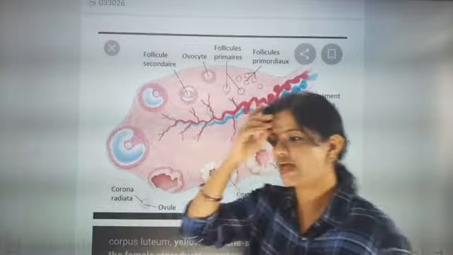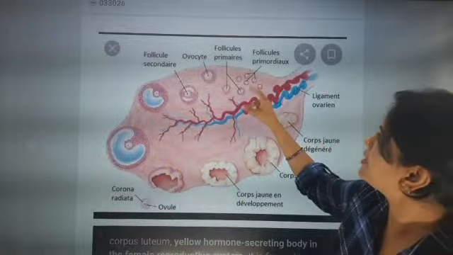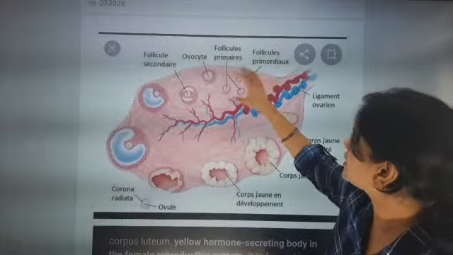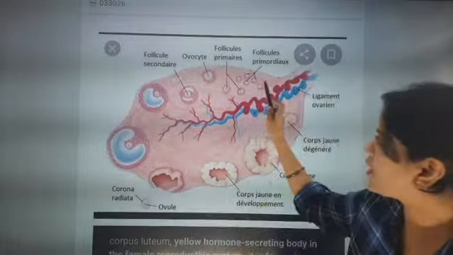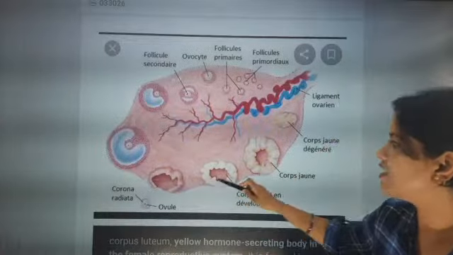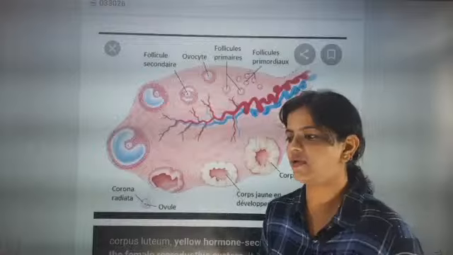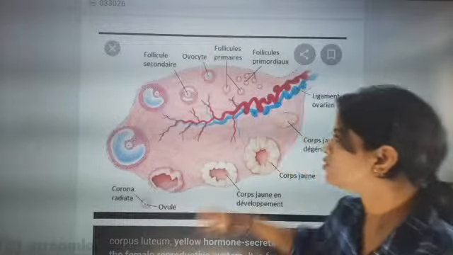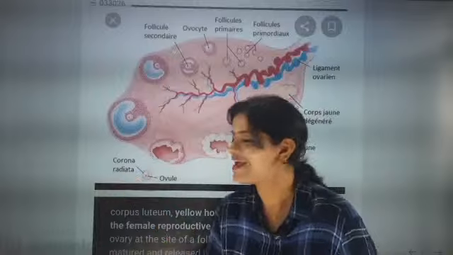Okay, so what is happening here is this is the female ovary, and here you see follicles, that is different small immature eggs will be there. Only one of the eggs will undergo all this journey. I think tomorrow's class only I will be capable of explaining the total journey, and see here, that is corona radiata.